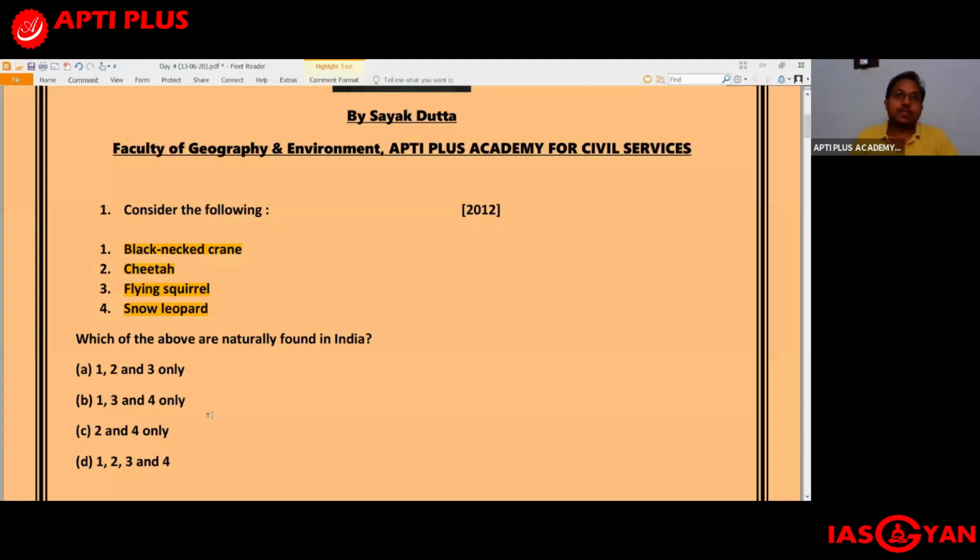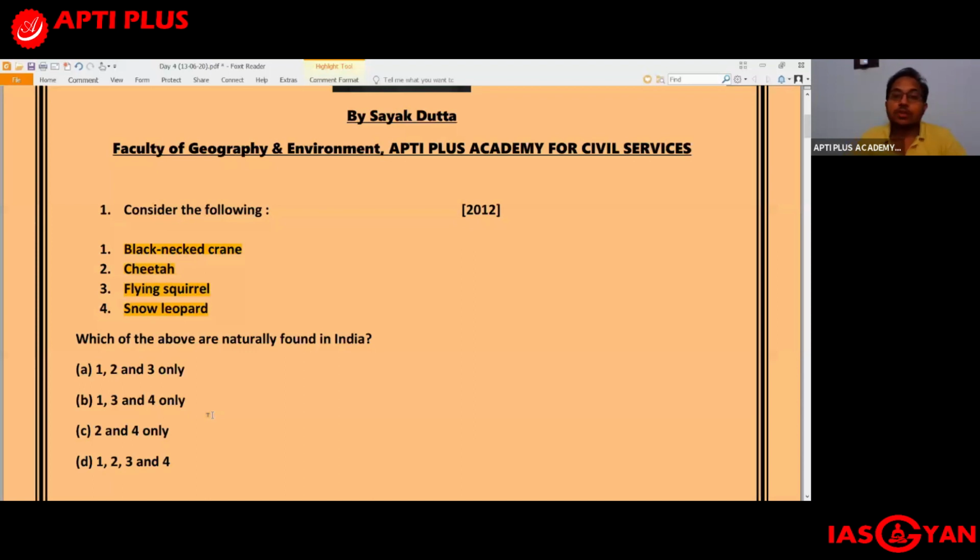Now, cheetah is a species which requires a very large area, and that too grassy area, not too thick jungle, because all of you are aware that it is the fastest land mammal. So naturally, in order for it to be able to achieve the kind of speed that it does, it is essential that it should have vast open grasslands, which is a very, very endangered ecosystem in India.